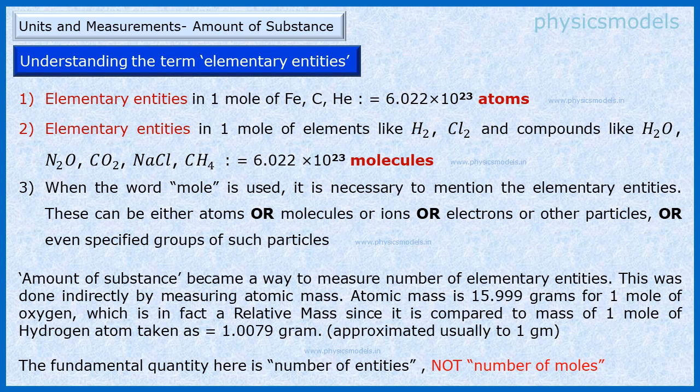Coming to atomic mass, as I mentioned, it's a relative mass. 1 mole of hydrogen atoms, that means 6.022 × 10^23 atoms of hydrogen, has a gram mass equal to 1.0079. This is the gram atomic mass of hydrogen.